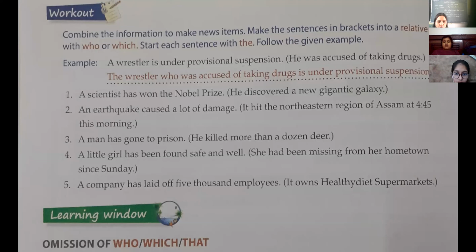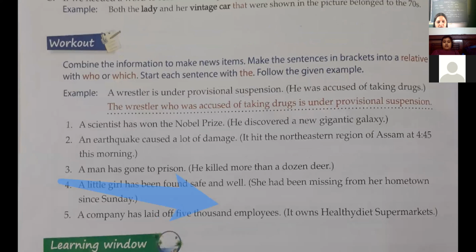Saksham, can you try this one? Speak up. Come on, fast. An earthquake hit the northeastern region of Assam at 4:45 this morning and caused a lot of damage. You have not used anything. Who, which, what? An earthquake which or that? An earthquake which hit the northeastern region of Assam at 4:45 this morning caused a lot of damage.